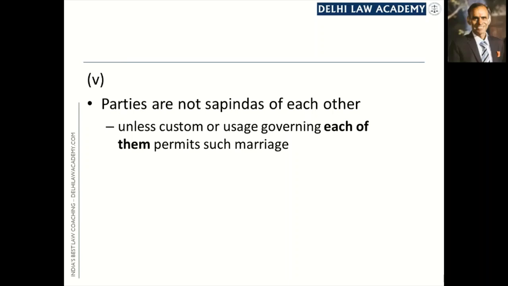We would see subsequently that the marriage becomes void on non-fulfillment of some of these conditions. The marriage becomes voidable on violation of some other condition, and the marriage remains valid on violation of some of the conditions mentioned in Section 5. It is sufficient to say at this stage that the consequence of non-fulfillment of these conditions is different for different conditions.